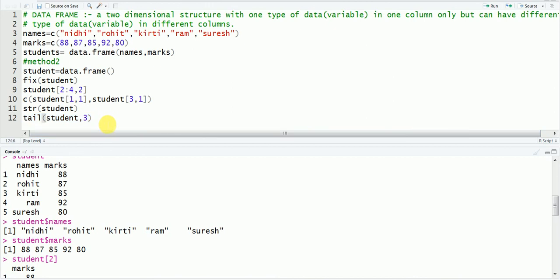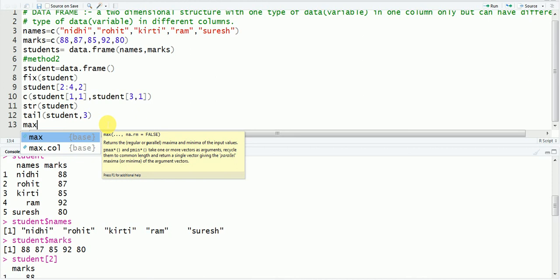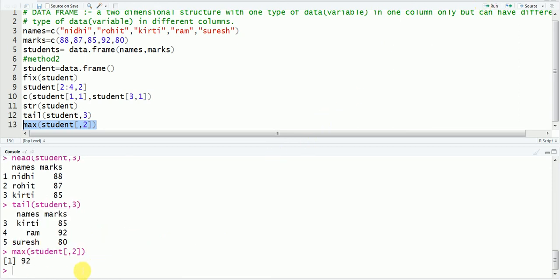So for that, what can you do? Let us suppose you want to find the maximum. Just write the max command, and then your data frame's name and your column name. How do you give a column name? A comma and then your column number, second, and then run it. So this 92 is your highest mark.